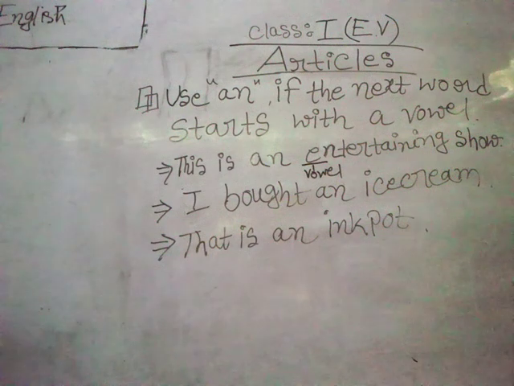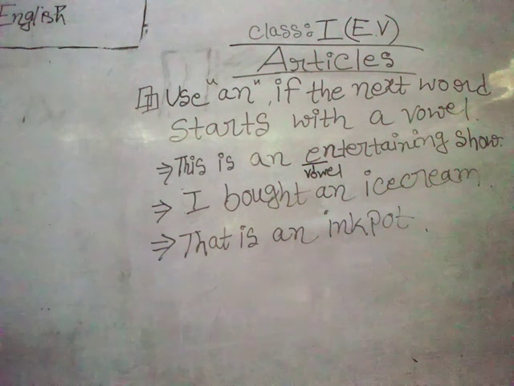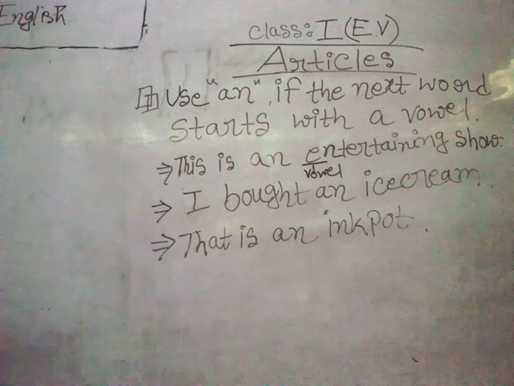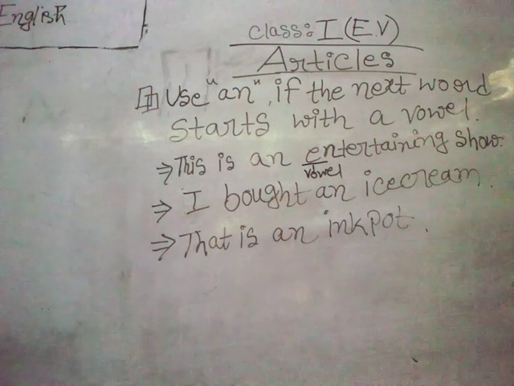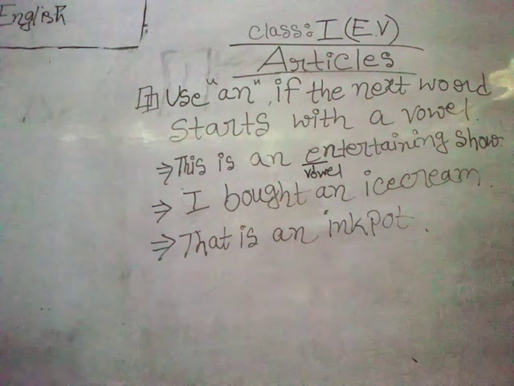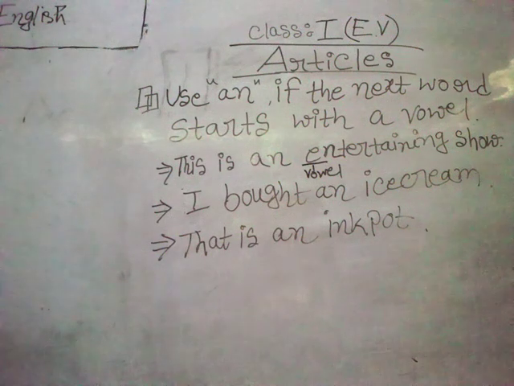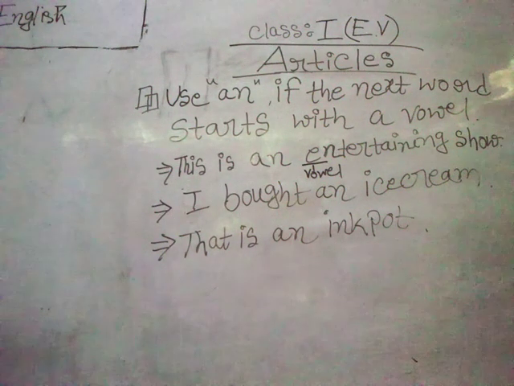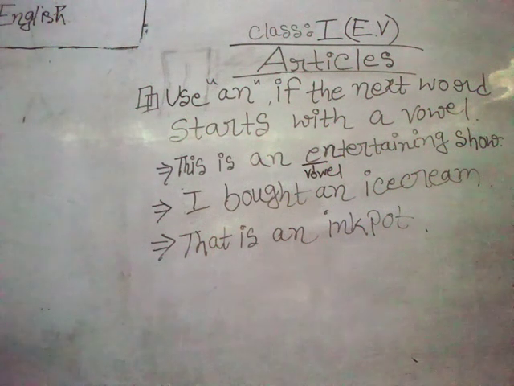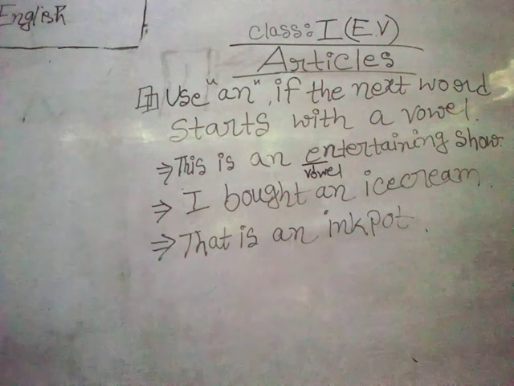The next one is, that is an ink pot. Here again the word inkpot starts with i, and i is a vowel. That's why before the vowel I have put an as its article. So if the next word starts with a vowel, any of the vowels like a, e, i, o, u, then of course we should put an as the article.